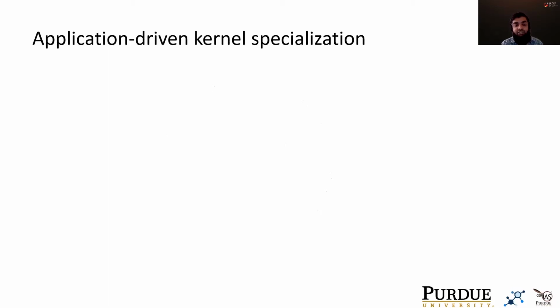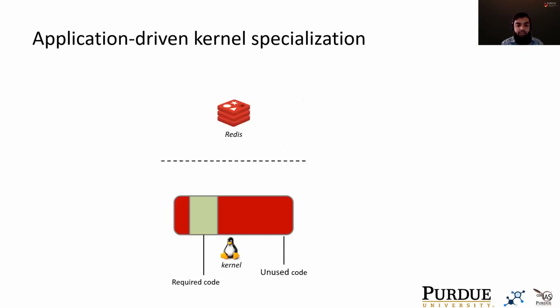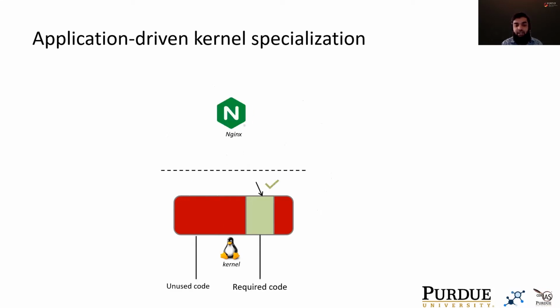Application-driven kernel specialization is a promising approach for specializing the kernel. It works as follows. Let's say I'm running NGINX and Redis on a Linux machine. Both will have their own customized kernel view. For example, Redis can only access the code that it actually needs. The rest of the code is made inaccessible to it. Same is the case with NGINX. It can access the code it needs, and the rest is unavailable. This approach provides drastic code size reductions.